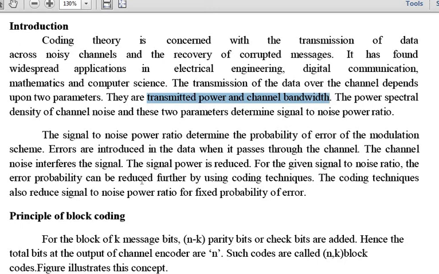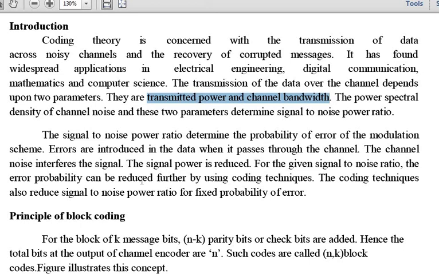Whenever you transmit through a particular channel, some noise will be added for sure. That noise acts as an error. Because you are sending binary data, ones and zeros, it becomes a severe problem. It will change your ones to zeros and zeros to ones.